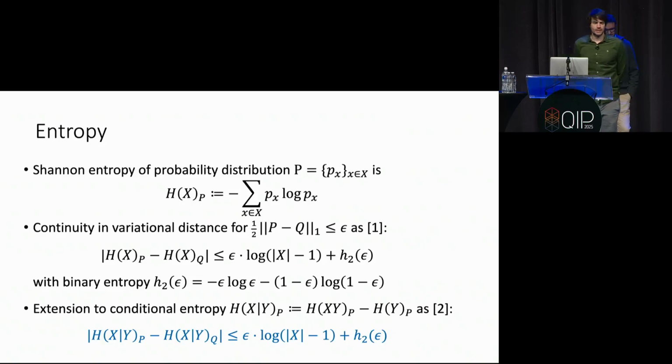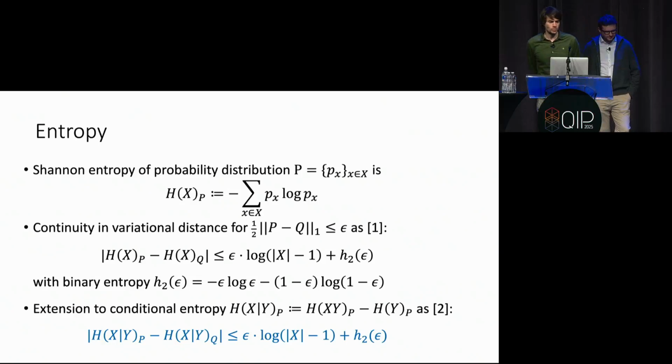As you can see in this blue inequality, the right-hand side becomes independent of the alphabet size of Y. Particularly, it could also be an infinitely large alphabet size. This is actually quite non-trivial to prove. You have to make use of some involved properties of the conditional entropy, and it was only shown quite recently. The references are on the last slide if you're interested.